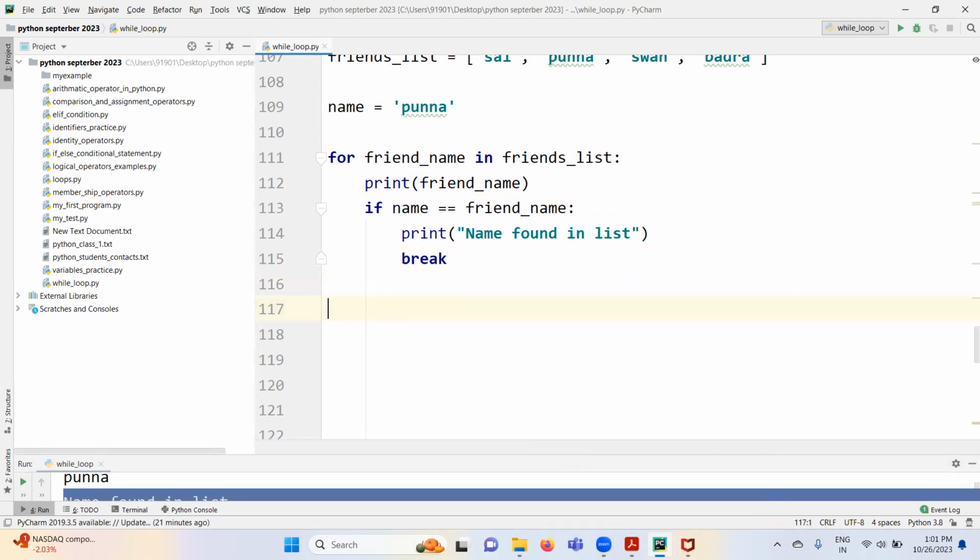So in simple terms, break is used to stop or terminate the loop statement.